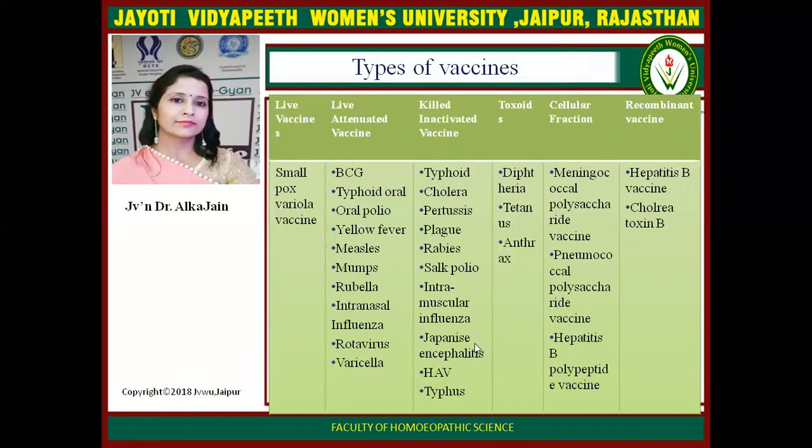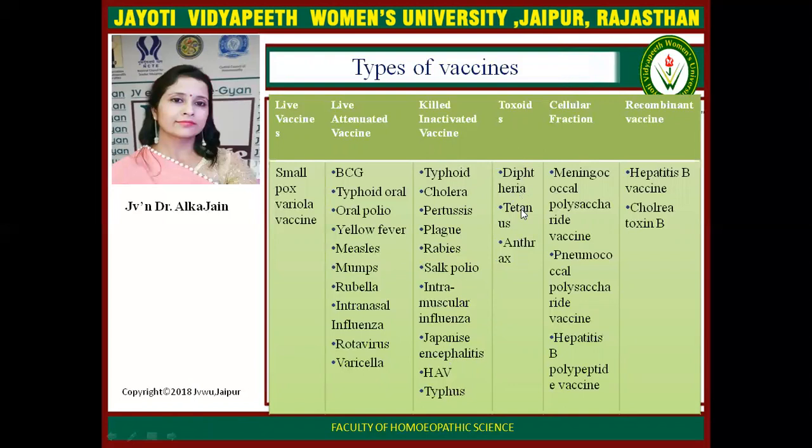And these are the examples of killed inactivated vaccines. The diseases are typhoid, cholera, pertussis, plague, rabies, Salk polio, intramuscular influenza, Japanese encephalitis, hepatitis A virus, and typhus. And these are the examples of diseases where toxoids are given for immunization purpose: diphtheria, tetanus, and anthrax.